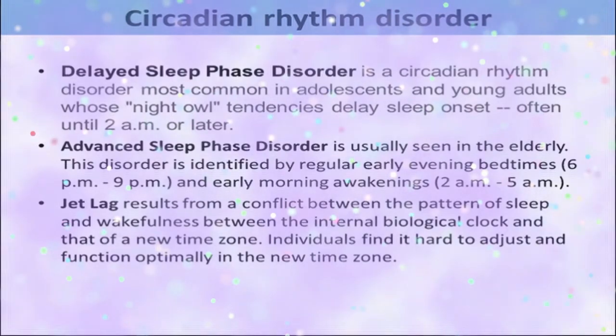Another one is jet lag. What is jet lag? It results from a conflict between the pattern of sleep and wakefulness set by the internal biological clock and that of a new time zone. Individuals find it hard to adjust and function optimally in the new time zone. When does it occur? When you move from one place to another. Say you move from here to America, then you will get around a 5-hour or 4-hour difference.